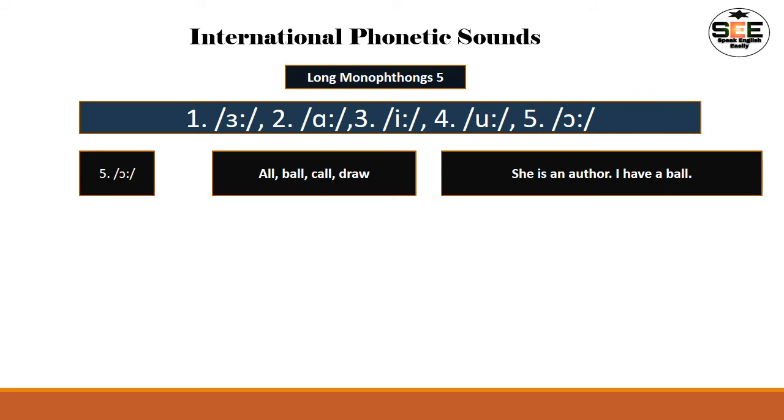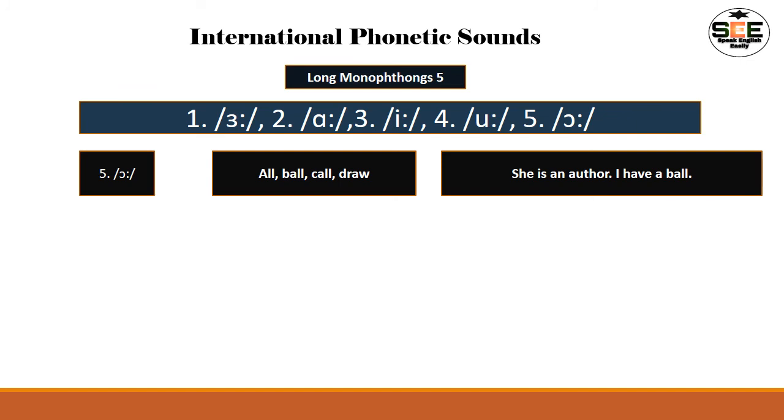Actually, it is a long o, right? Before, in the short monophthongs, we read the short o sound, o for got, right? But here it is long. For example, we can find some words here.